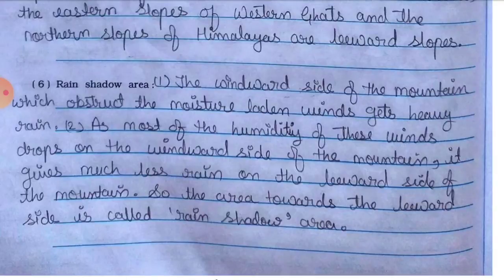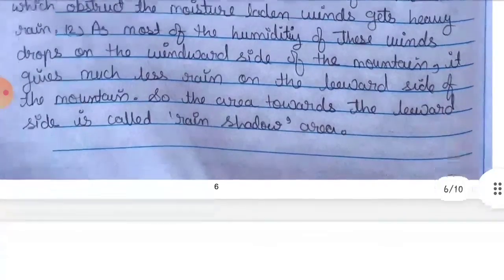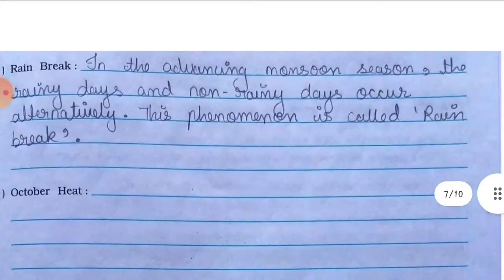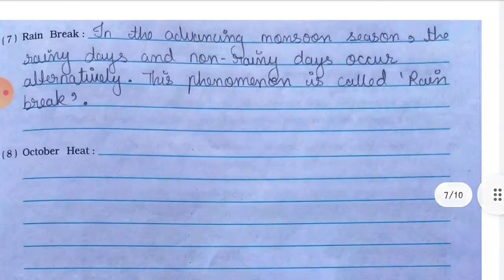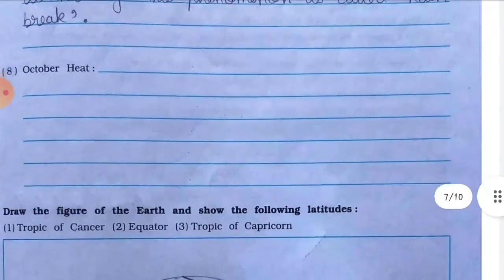So the area towards the leeward side is known as rain shadow area. Now number 7, rain break. In the advancing monsoon season, the rainy days and non-rainy days occur alternately. This phenomenon is called rain break. Now number 8, October heat.